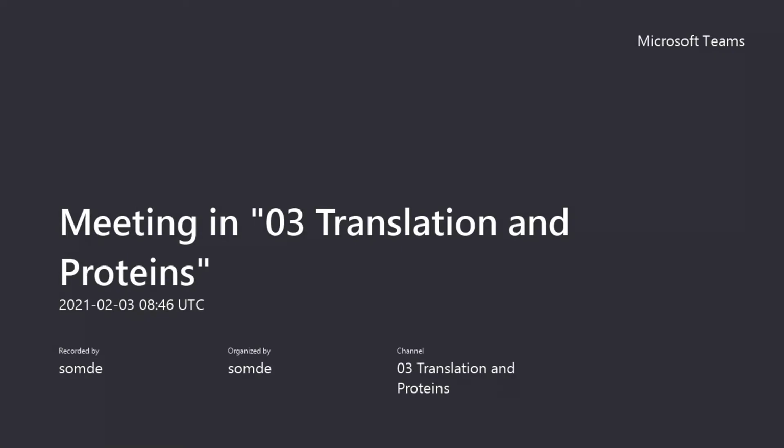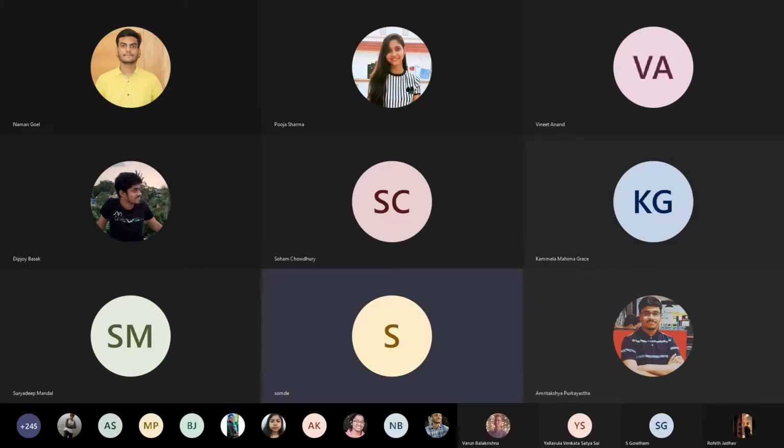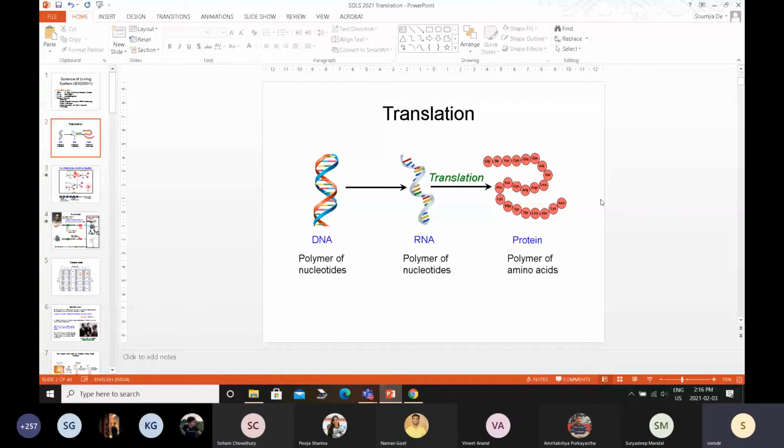So in the last two lectures, what you have seen is DNA and RNA, right? So this course is called Science of Living System, right? So what we are studying is living systems, basically systems like you and me, bacteria, virus, any system that is living. Now there can be debate about virus, but it is sometimes living, sometimes non-living. So we'll come to that maybe towards the end of this course.